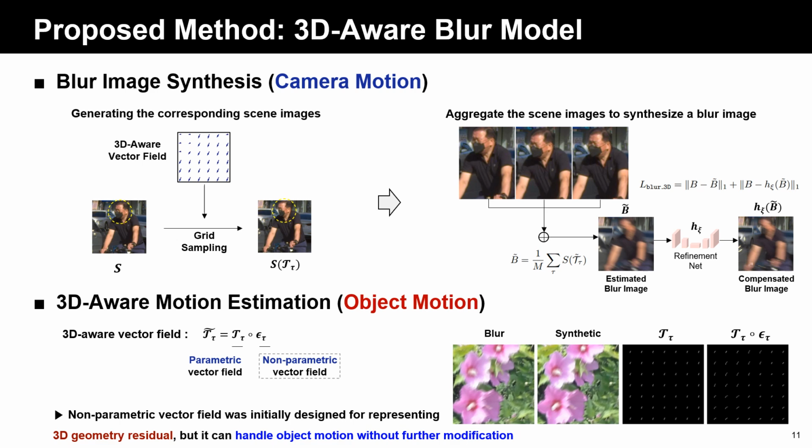So far, we considered the case of camera motion. We can extend it to the case of object motion. The non-parametric vector field is initially designed for representing 3D geometry residual components, but we can also use it for estimating object residual components. Therefore, our blur synthesizer can handle 3D camera motions and object motions without further modification.